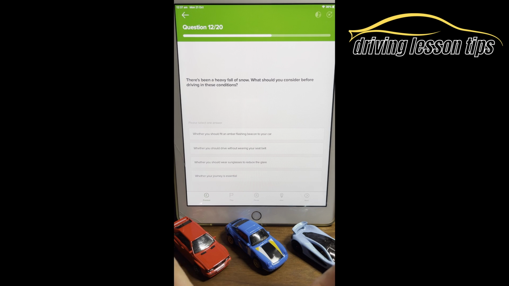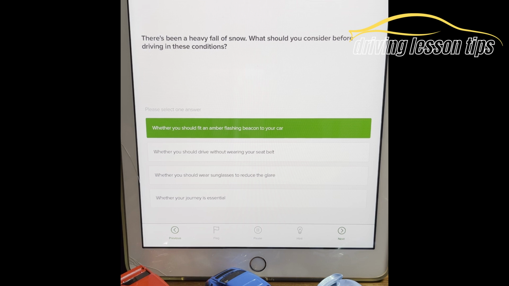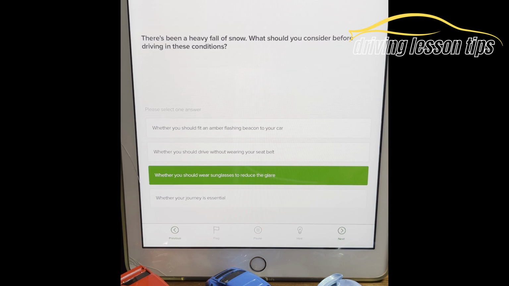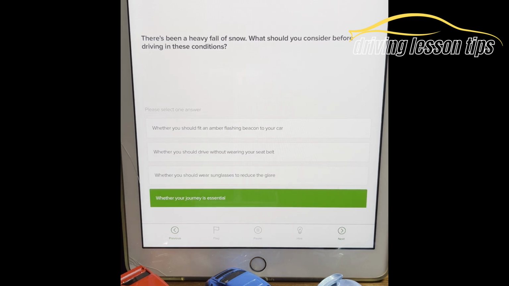Question 12. There's been a heavy fall of snow. What should you consider before driving in these conditions? Whether you should fit an amber flashing beacon to your car, whether you should drive without wearing your seatbelt, whether you should wear sunglasses to reduce the glare, or whether your journey is essential.